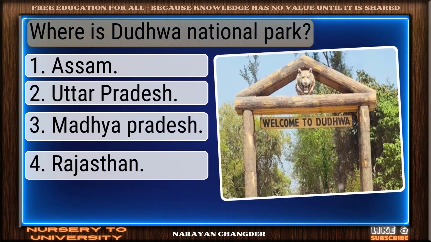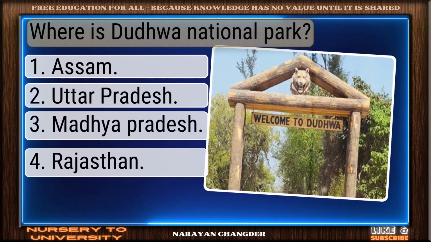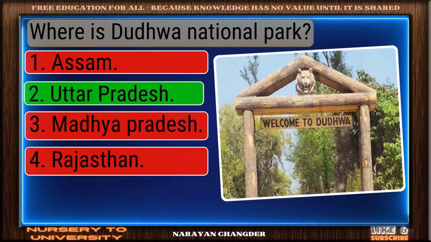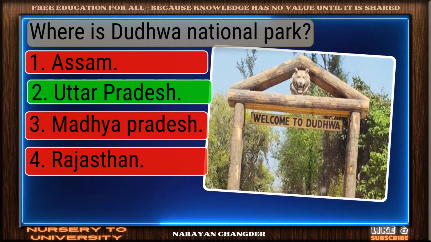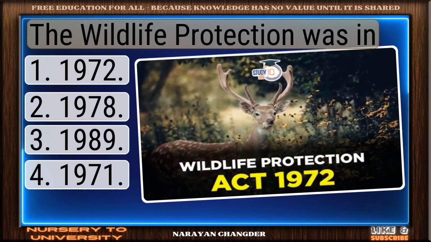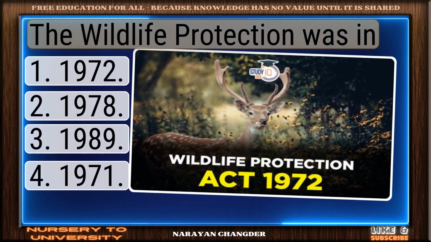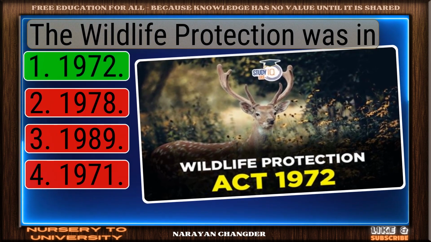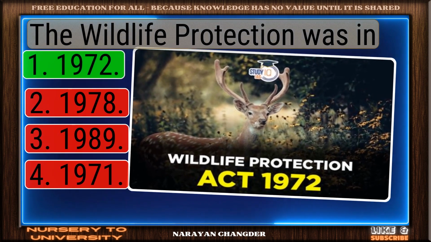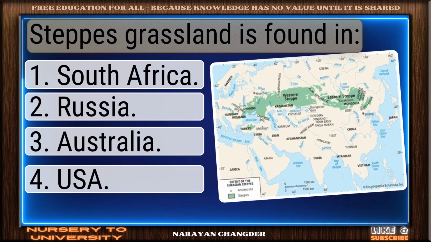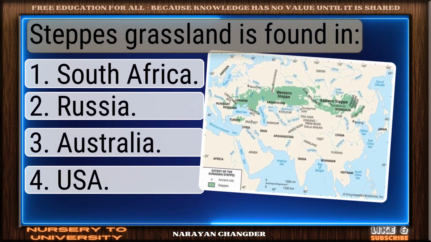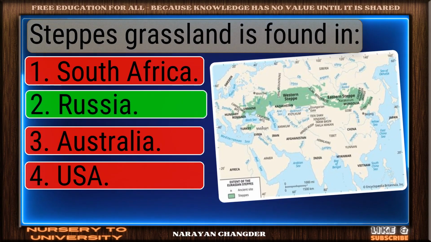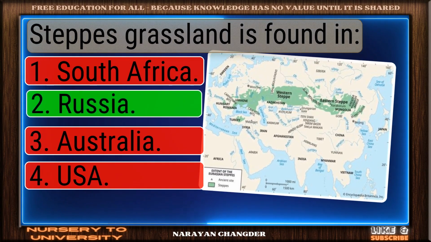Question number 285. Where is Dudwa National Park? Smart move. Uttar Pradesh is an accurate answer. Question number 286. The Wildlife Protection Act was in. Good job, your answer 1972 works well here. Question number 287. Steppes grassland is found in. Correct response. Russia is the most accurate answer.